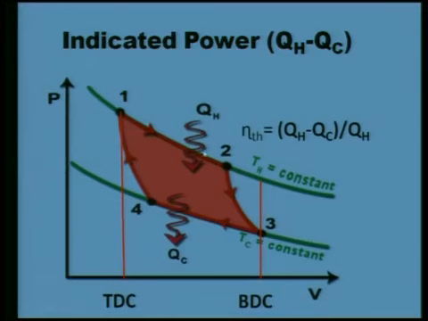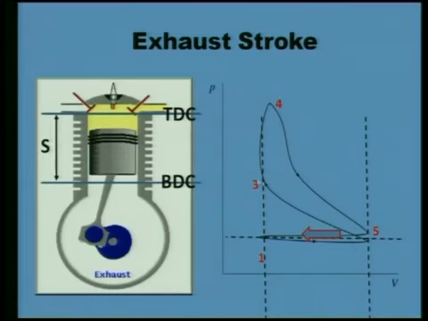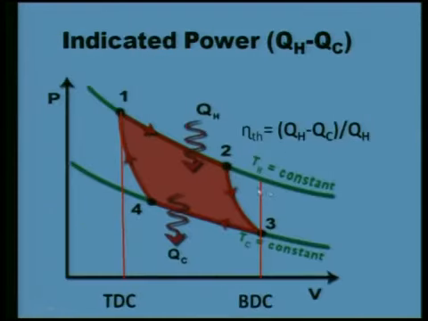This is the most efficient way of adding heat, whereas the heat addition which I have shown you at constant volume is an irreversible process. Here there is loss when we are adding the heat. The movement of the molecules and atoms is in such a way that they create irreversibility in the system, but heat addition at constant temperature is a reversible, very efficient process, but in a practical cycle it is not possible at all.